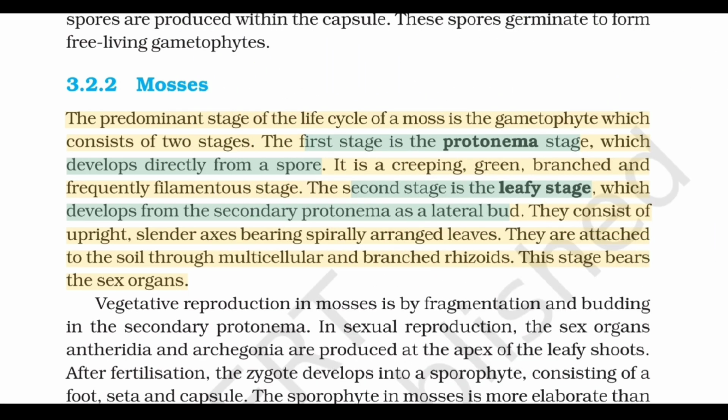3.2.2. Mosses. The predominant stage of the life cycle of a moss is the gametophyte, which consists of two stages. The first stage is the protonema stage, which develops directly from a spore. It is a creeping, green, branched and frequently filamentous stage. The second stage is the leafy stage, which develops from the secondary protonema as a lateral bud. They consist of upright, slender axes bearing spirally arranged leaves. They are attached to the soil through multicellular and branched rhizoids. This stage bears the sex organs.